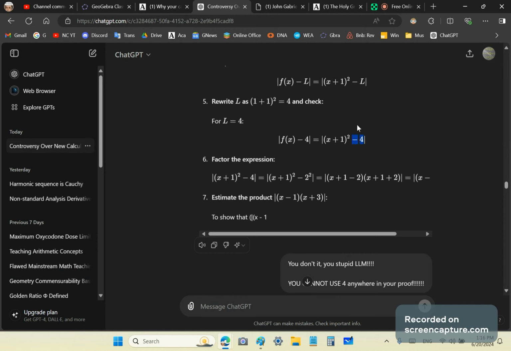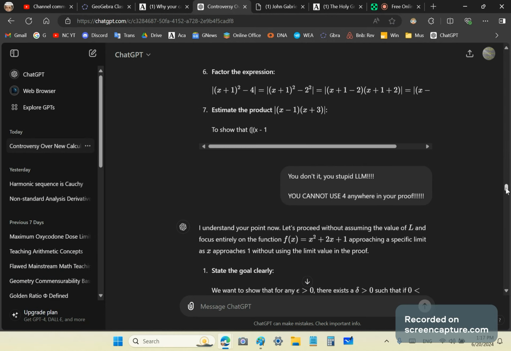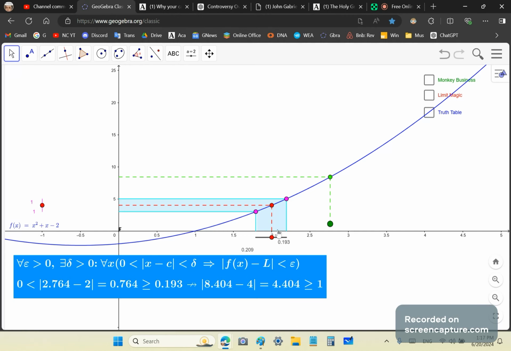And it substitutes the limit in there and finds a factor, and then I stop it again and I say, look, you're stupid. You cannot use 4 anywhere in your proof, because to use this definition, you need to know the limit. There's no way around that. That's why it's circular, okay? You can't guess it and then prove it. You need to know it. How do you find it? Through your bogus first principles method, which, by the way, is what is defined this way in this propositional logic.